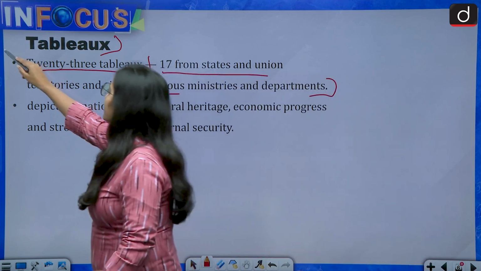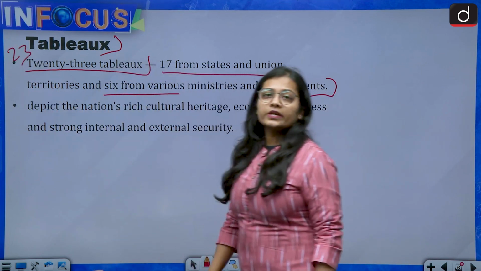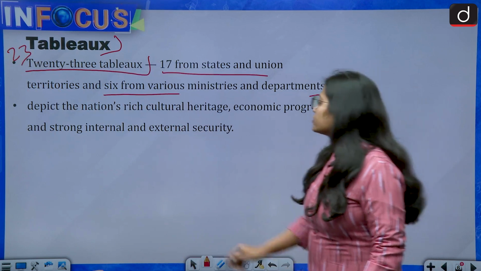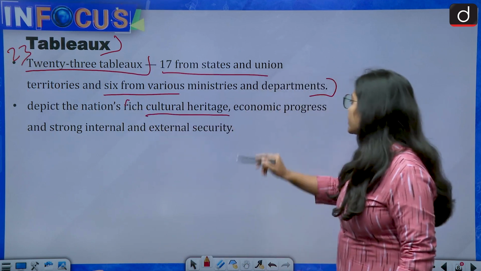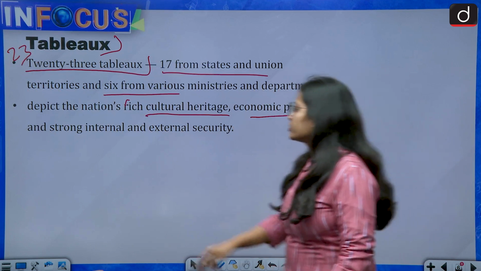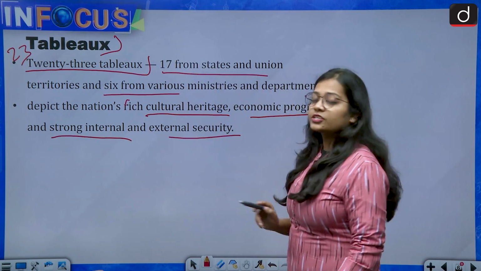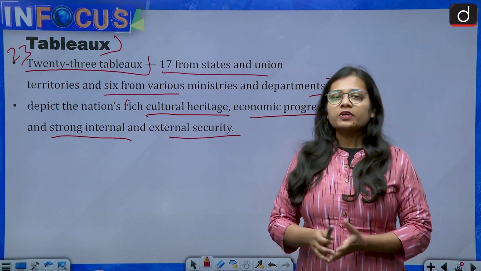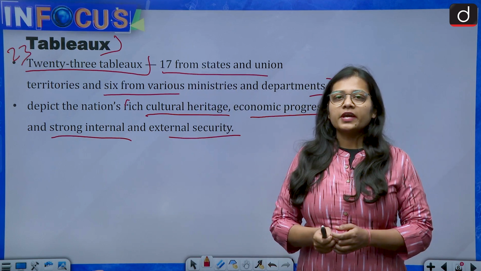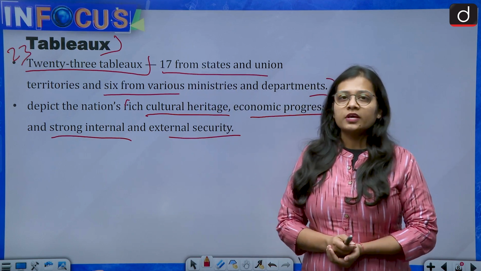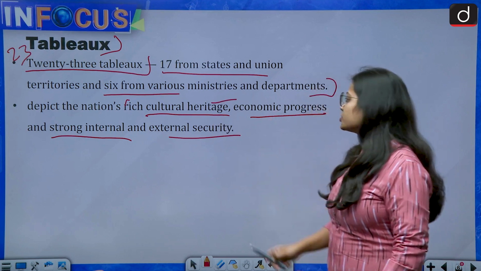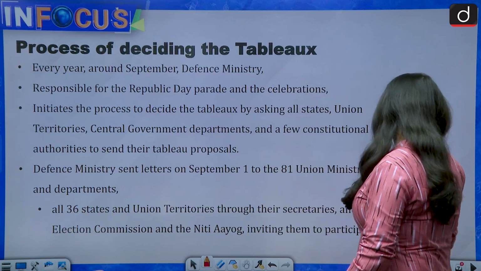These tableaus depict the nation's rich cultural heritage, economic progress, and strong internal and external security. There are a few topics on which the tableaus are made, or the theme of the tableau is given. Basically the theme revolves around the cultural heritage of the state.